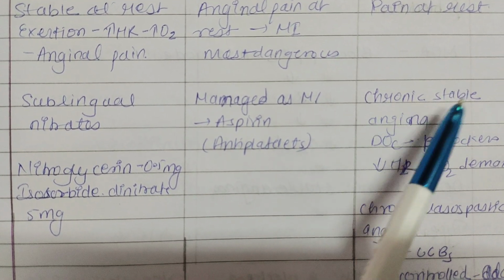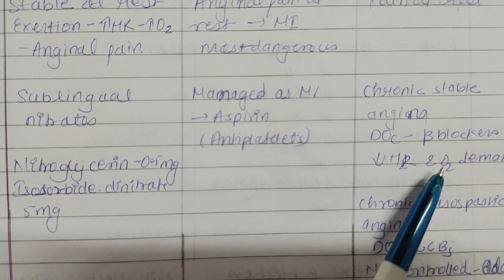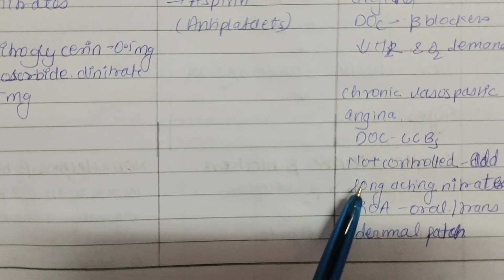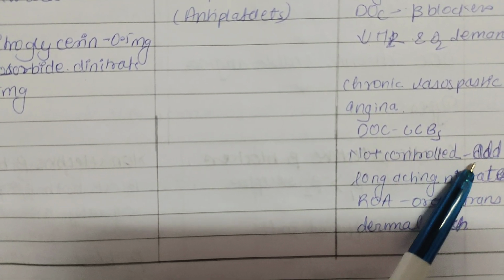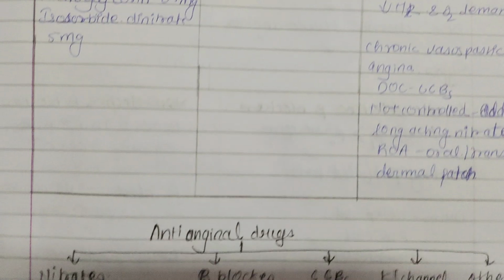For chronic stable angina, the drug of choice is beta blockers, which decrease heart rate and oxygen demand. For chronic vasospastic angina, the drug of choice is calcium channel blockers, and if not controlled, then add long-acting nitrates via oral or transdermal patch.